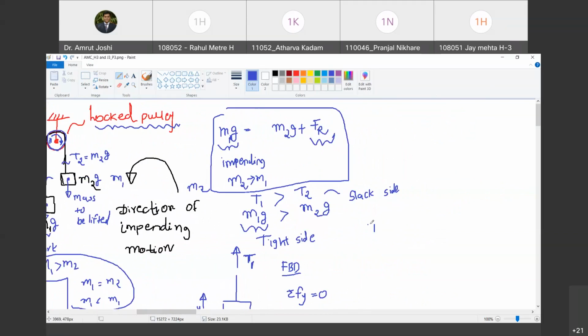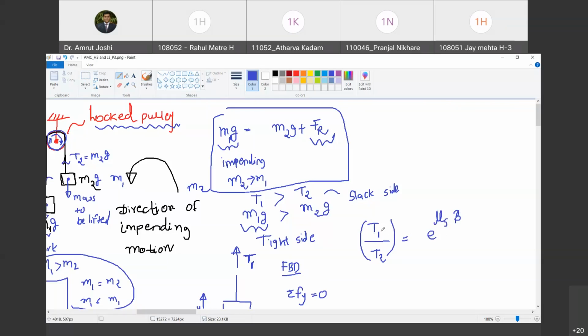But I am going to give you the result first. We will interpret the result first, and then I will show you the direction in which this expression can be derived. But the exact derivation in detail will be taken only in theory class. Are you with me? Yes. So the relationship is this: T1 upon T2 is equal to e raised to mu s beta.